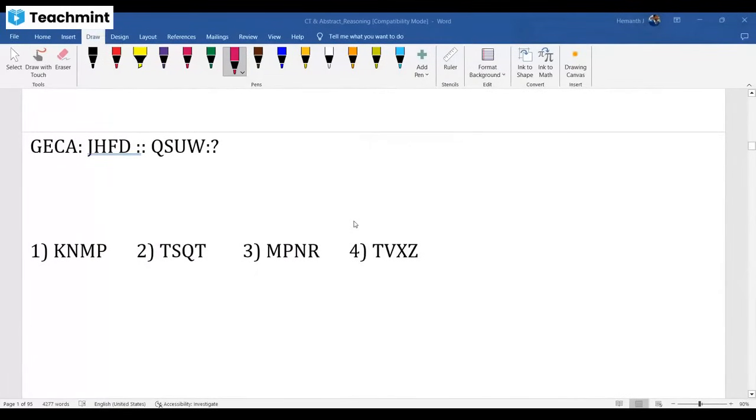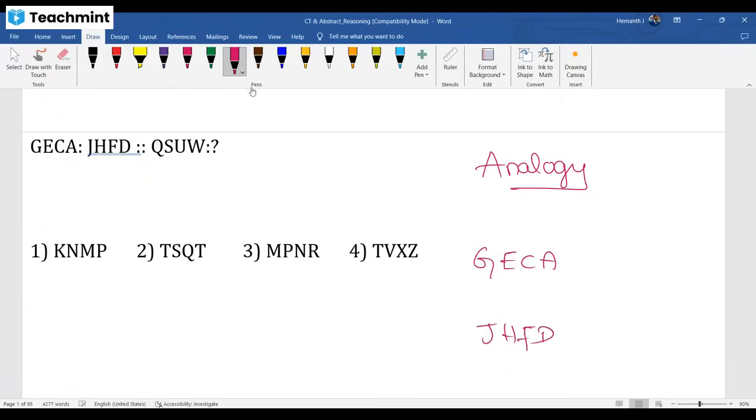After this, analogy series question. Here GECA is somehow given as JHFD. Now in the same way, QSUW is given as what? Identify the logic, apply. What logic here? Everyone.